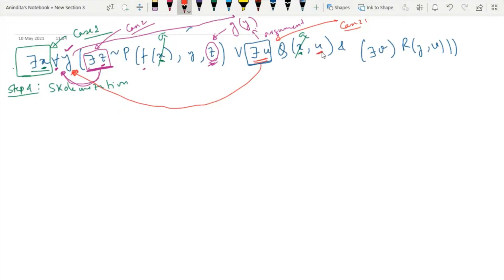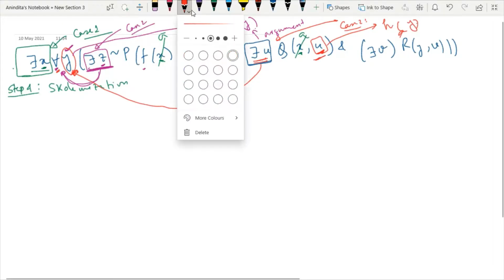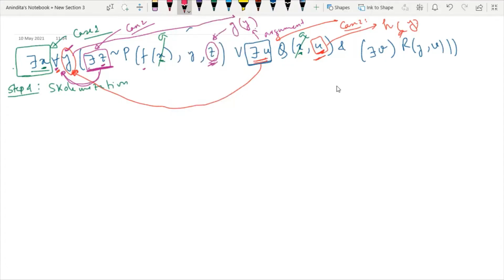So the occurrence of u will be further replaced by some function, say h, and the argument inside this function will be y, the variable which is with the universal quantifier that is preceding there exists u. Now I will find if there is any other case of skolemization or not.